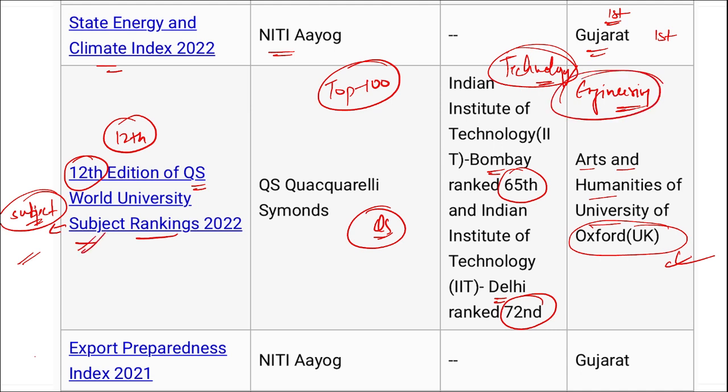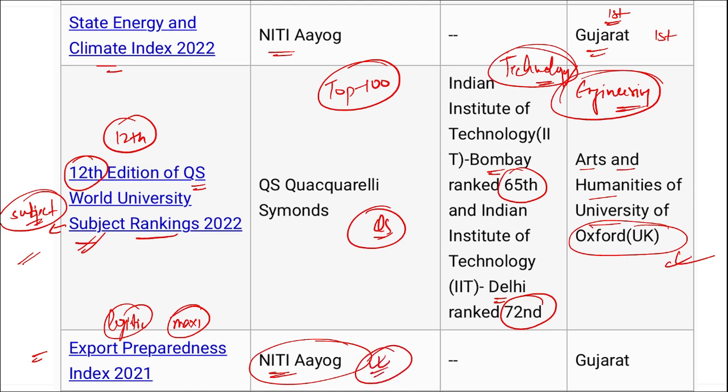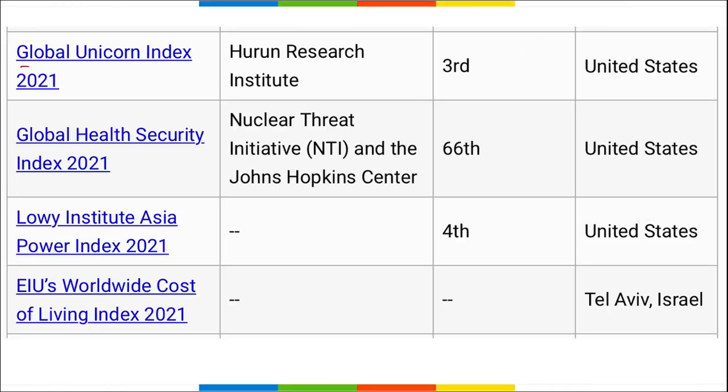Next is Export Preparedness Index. This data is released by Niti Aayog. Export Preparedness Index, that means here we'll be talking about logistics and from where maximum export is done and received. So Export Preparedness Index 2021 released by Niti Aayog, and the state that topped in this particular index is your Gujarat. Next, we will be talking about Global Unicorn Index. What is this unicorn?